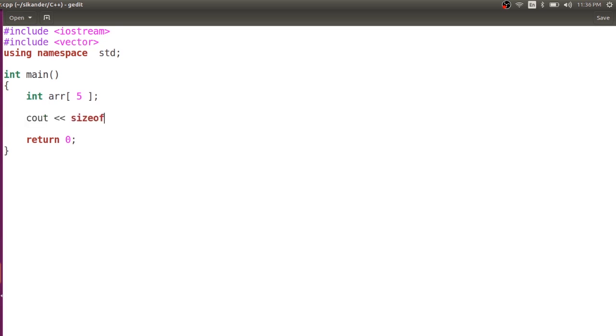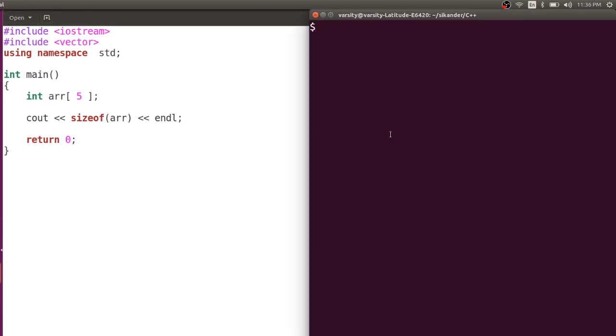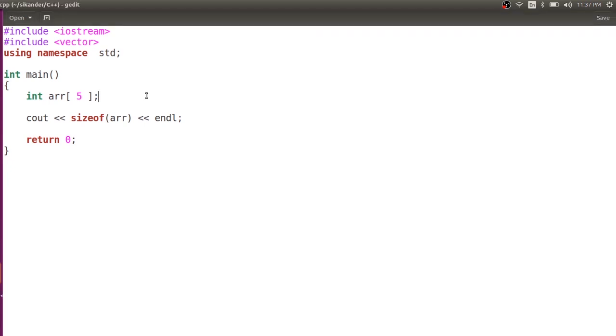For example, if I apply sizeof to the array, this used to reserve 20 bytes of memory. Let us try to compile this and quickly verify this. I have stored this particular program in a file called vector. I'll compile this and execute this. You just see 20 bytes because it's an array of 5 elements.